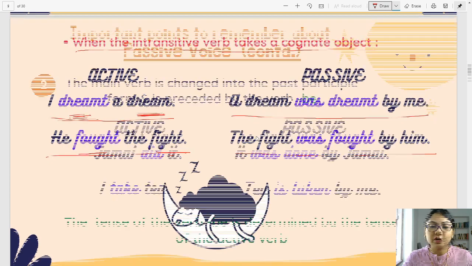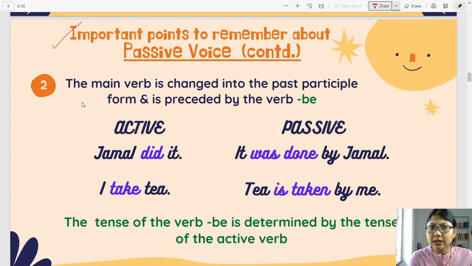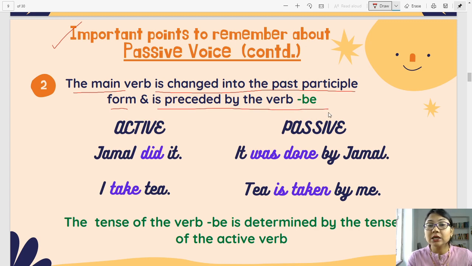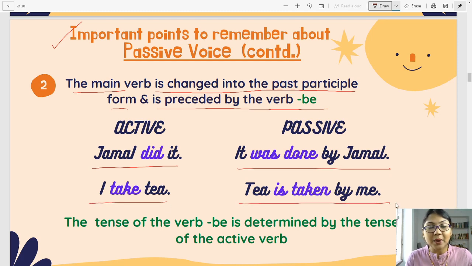Alright, let's continue. Important points to remember about voice. Next point: the main verb is changed into the past participle form and is preceded by the verb be. Let's look at the example. Jamal did it in active. So the passive is, it was done by Jamal. Another example: I take tea. The passive is, tea is taken by me.